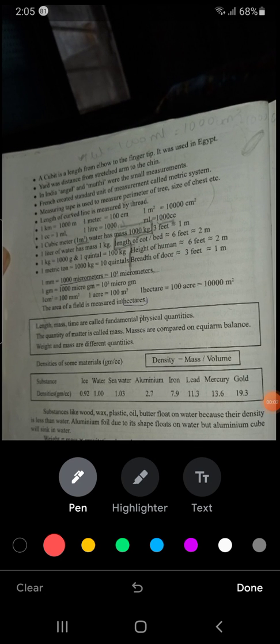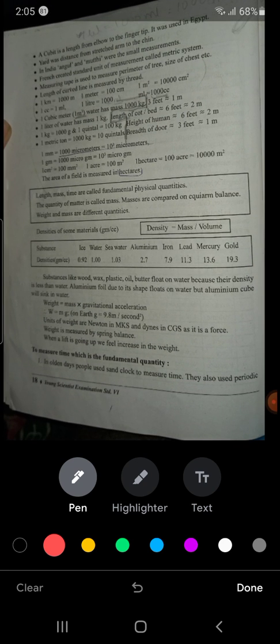Hello. Now we'll start the discussion where we have stopped. Okay, we have I think stopped till here. Till here we had completed. Now next line.